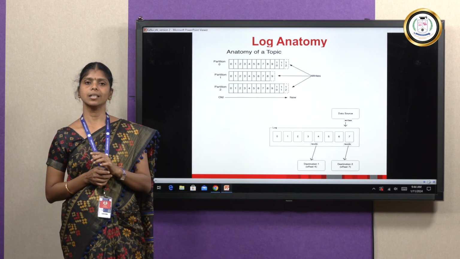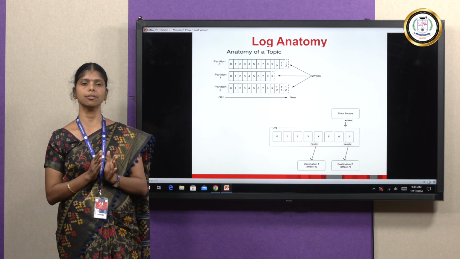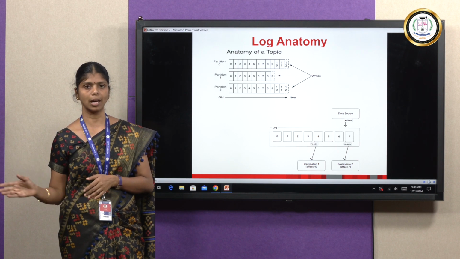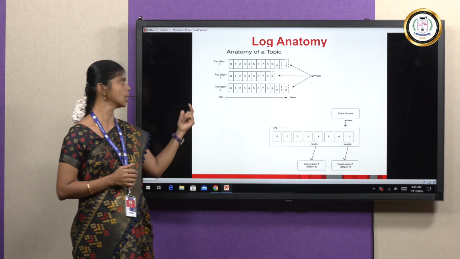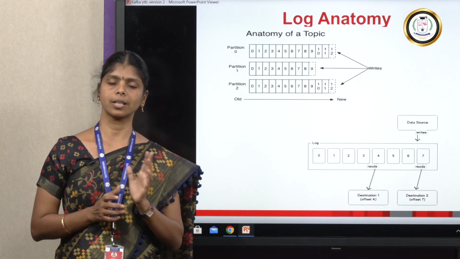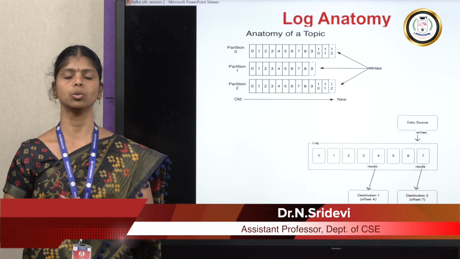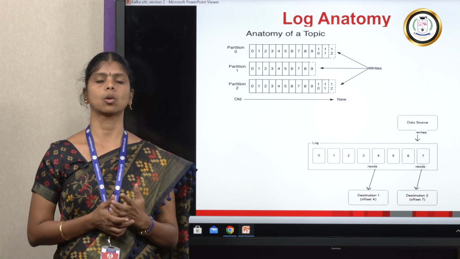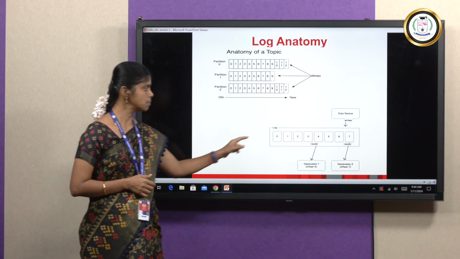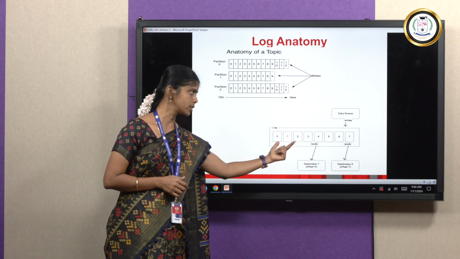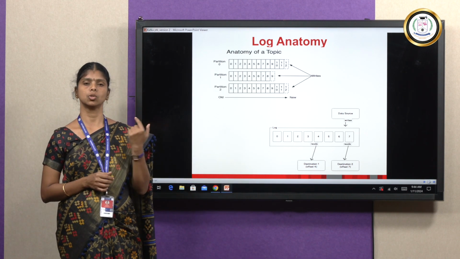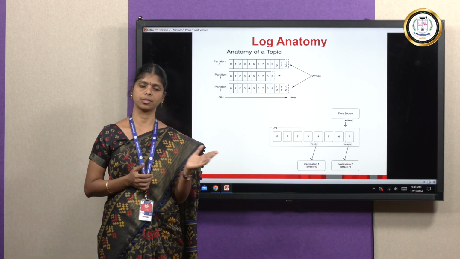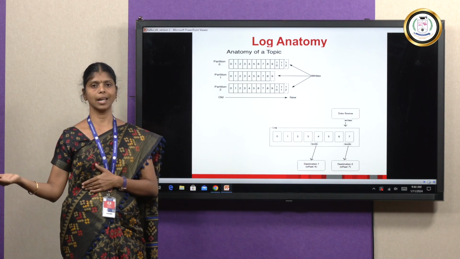Once the message is created by the producer, the message will be written as a value. That is called the producer offset. Once the producer has created the message and it is assigned a value, that is called an offset value, and when the consumer joins the topic, that is called the consumer offset. In this picture we can see that there are 7 offsets. Once the consumer has joined the topic, how will it read? It may start from the initial offset, or it may start from the end of the offset.